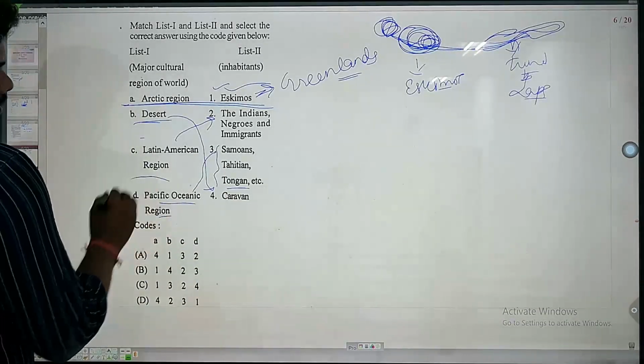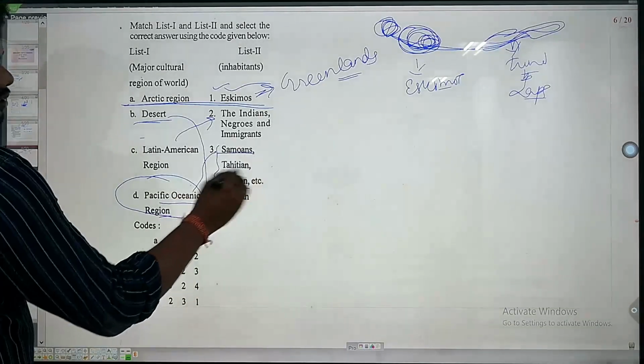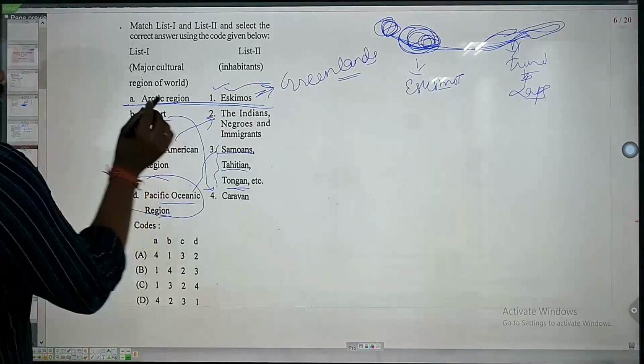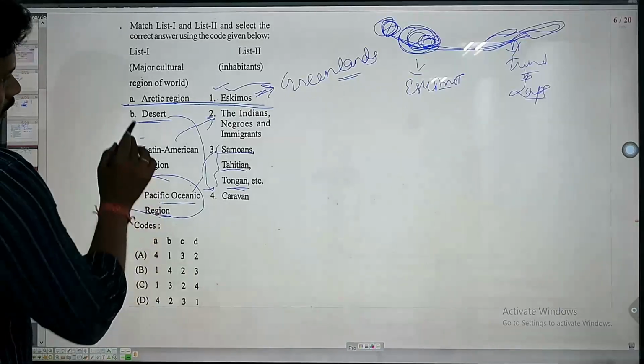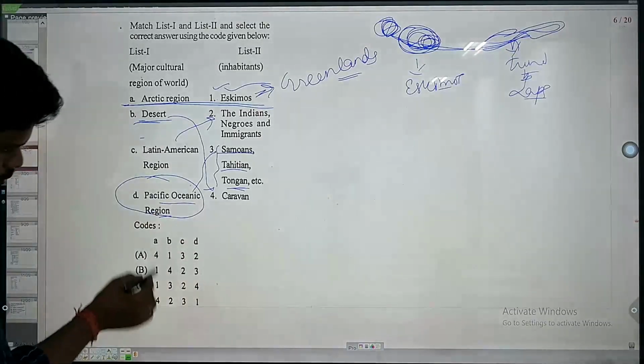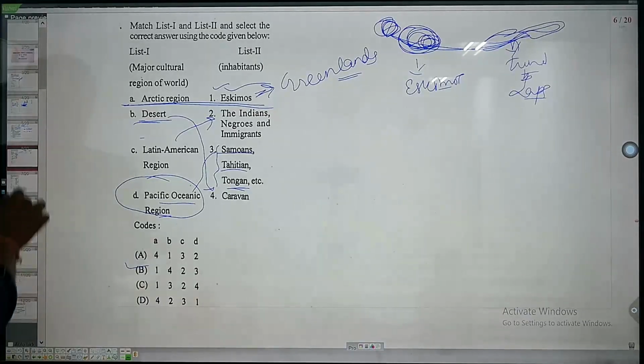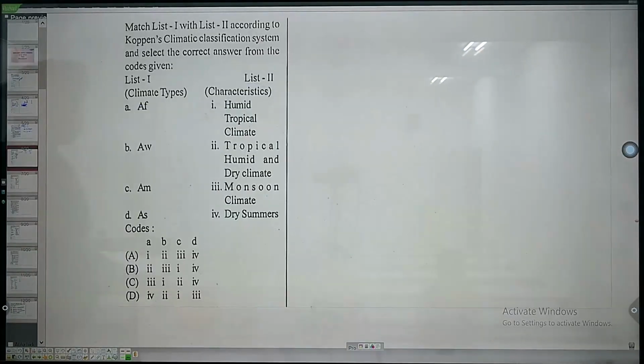So here the Pacific Ocean region includes Samoans, Tahitians and Tonga. All these are called the Pacific Ocean region. So A is 1, B is 4. So option B is the answer here. Next we can go for the next question.